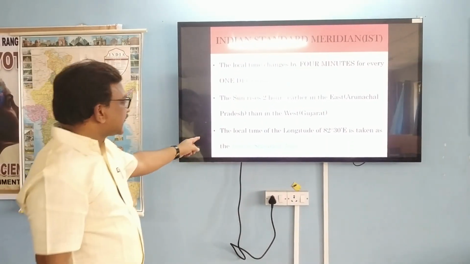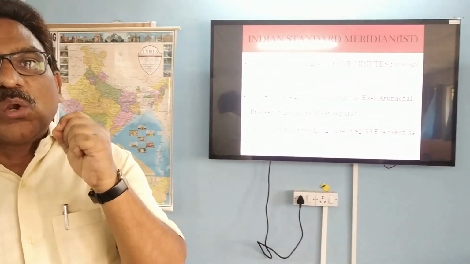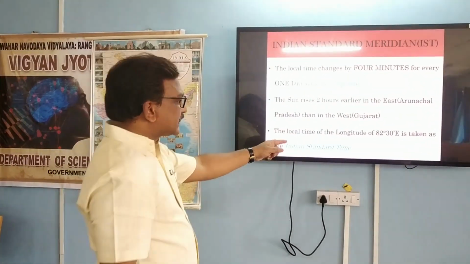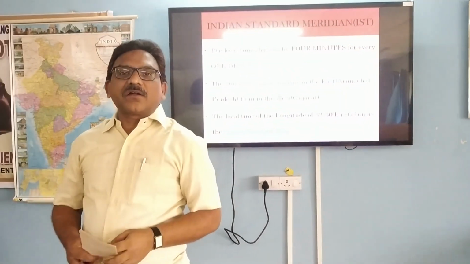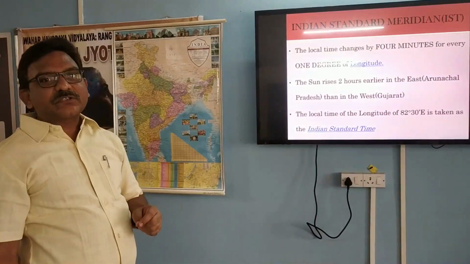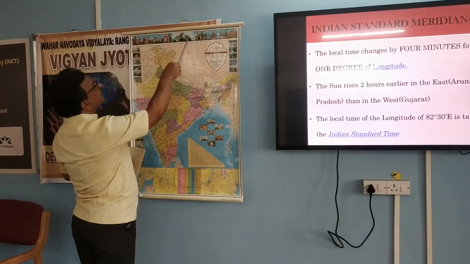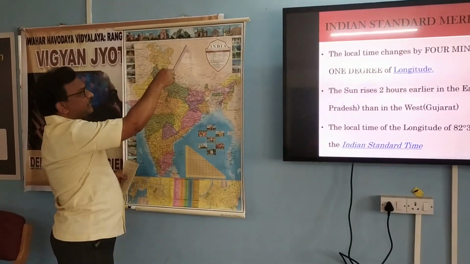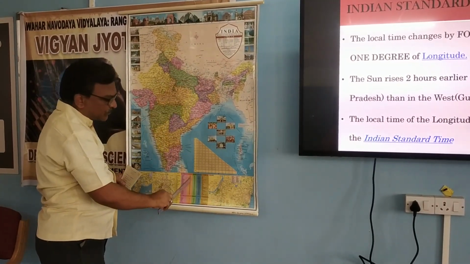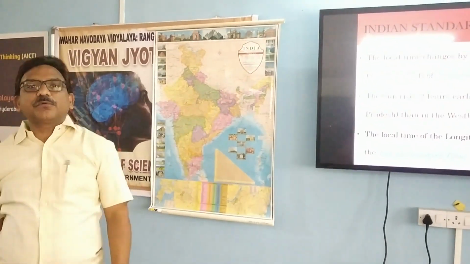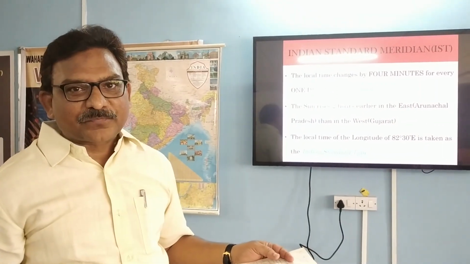So let us see which longitude is taken as the local time for India. It is, as I told you, 82.5 degree east, which passes through Mirzapur in Uttar Pradesh. Look at the map here. This 82.5 degrees which passes through Mirzapur in Uttar Pradesh is taken by us as the Indian Standard Time, IST.